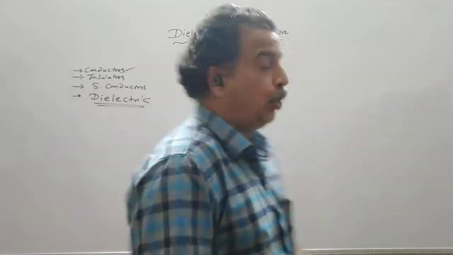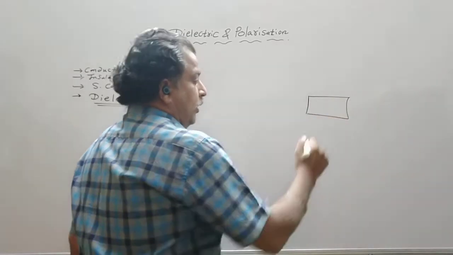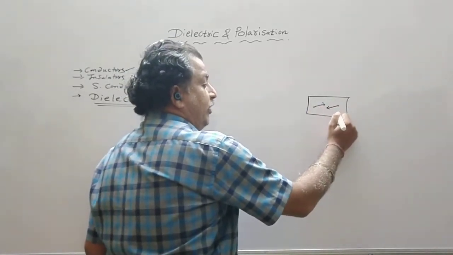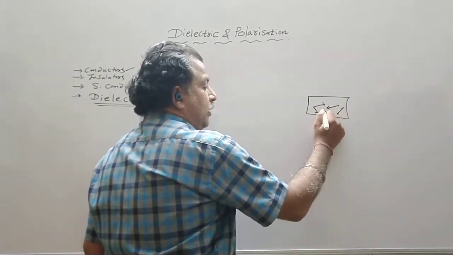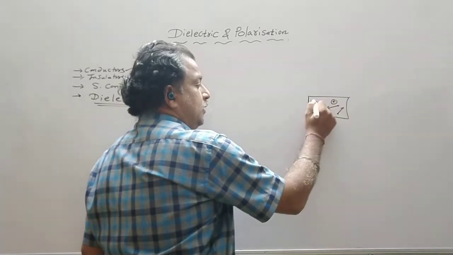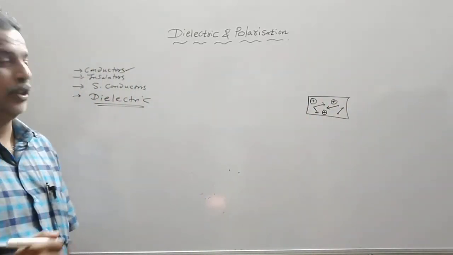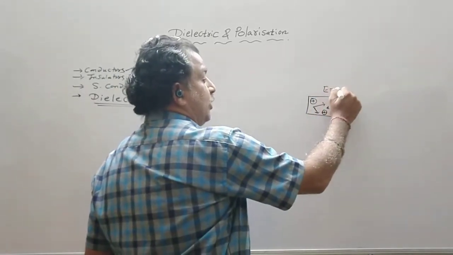Now we know that in the absence of the field, any conductor consists of free electrons which were in random motion, and the positive ions were oscillating about their mean positions. So this was the behavior of a conductor in the absence of the field, E equal to 0.